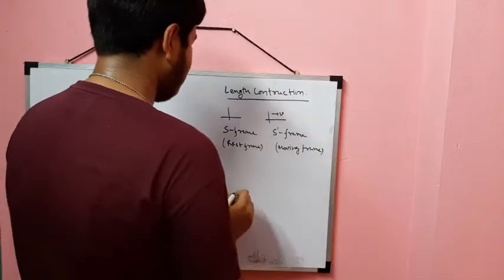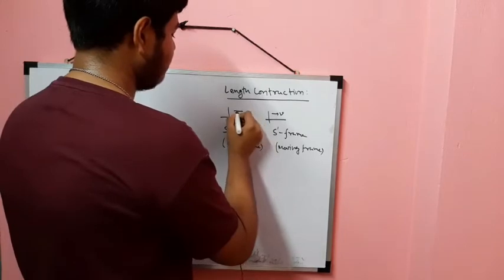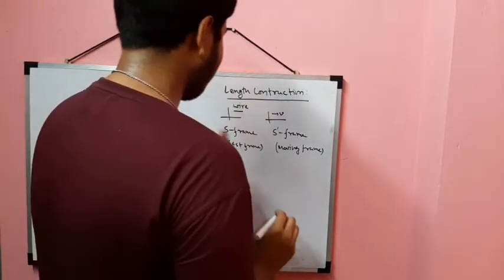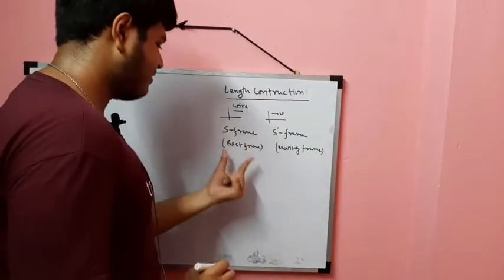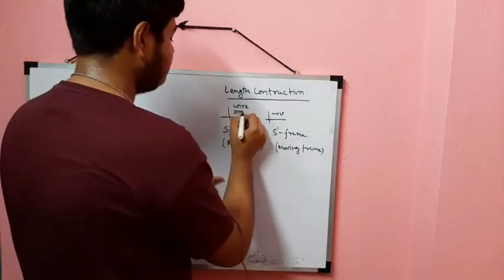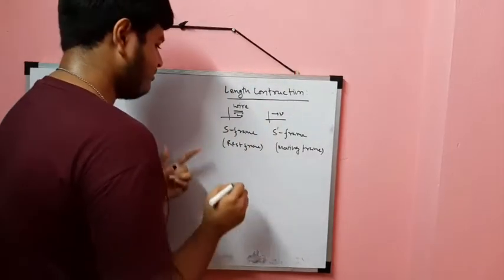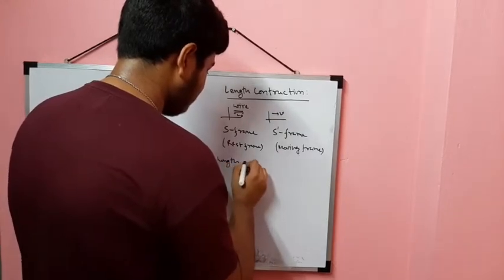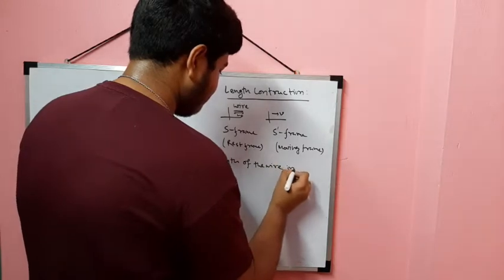Okay, now suppose I have a wire. The length of the wire in the S frame, or rest frame, let it be L naught.